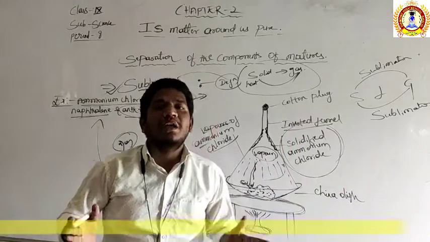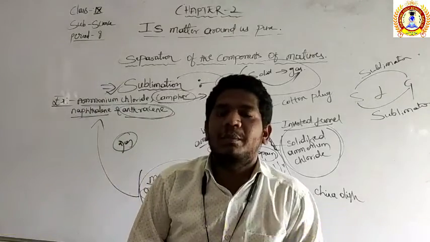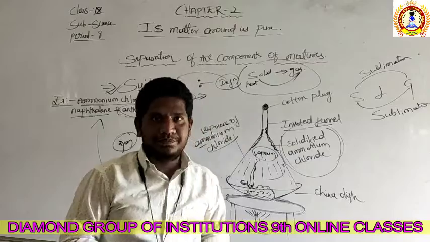So this is the method of separation of the ammonium chloride from the salt. So that method is called the process of sublimation.